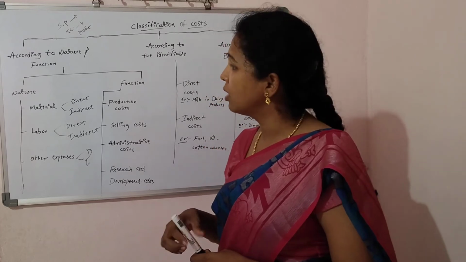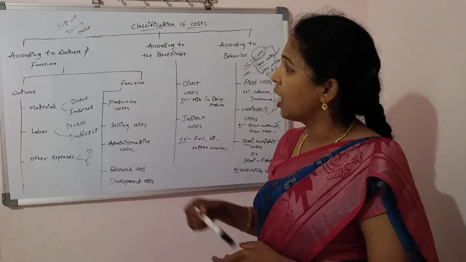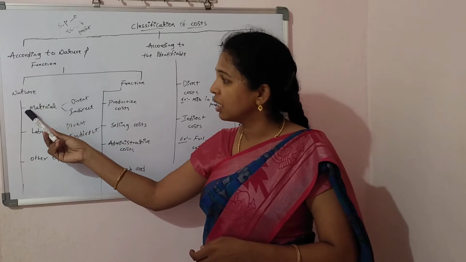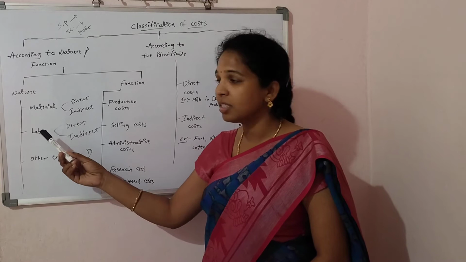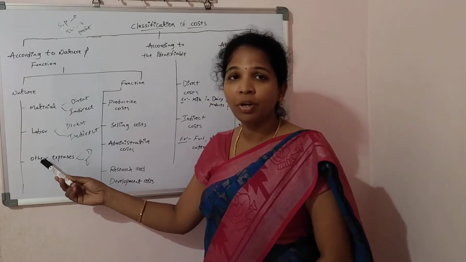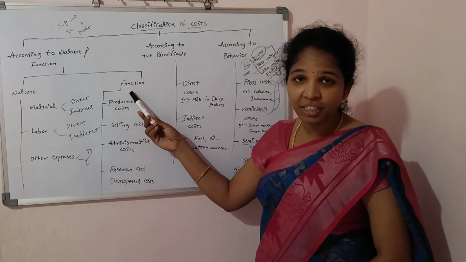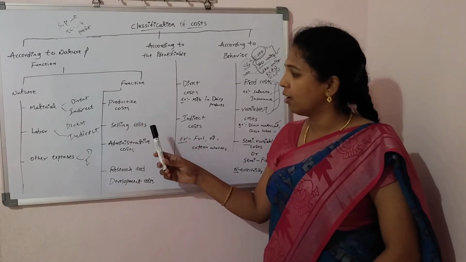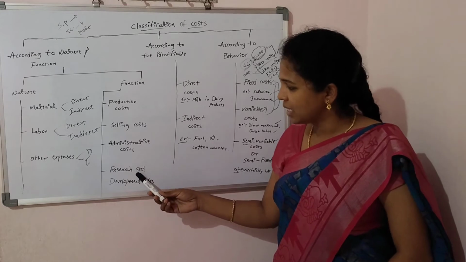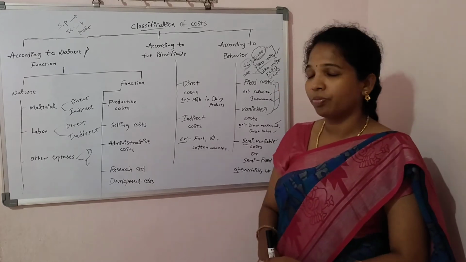That's why, according to nature, cost can be classified into three types: material cost, labor cost, other expenses. Next, on the basis of function, we classify the cost into production cost, selling cost, administrative cost, research and development cost.